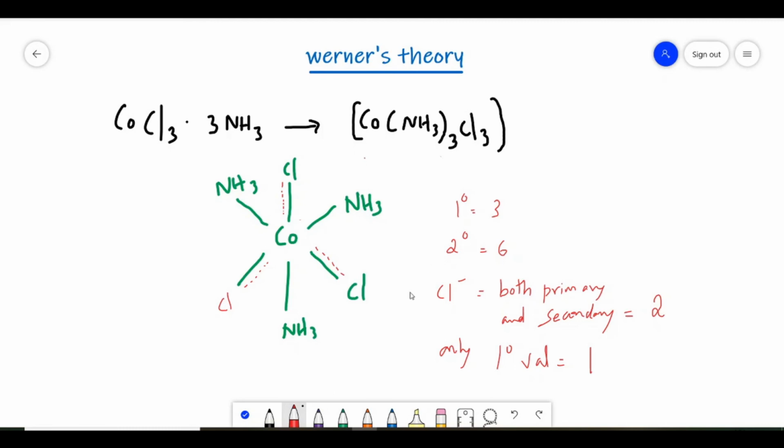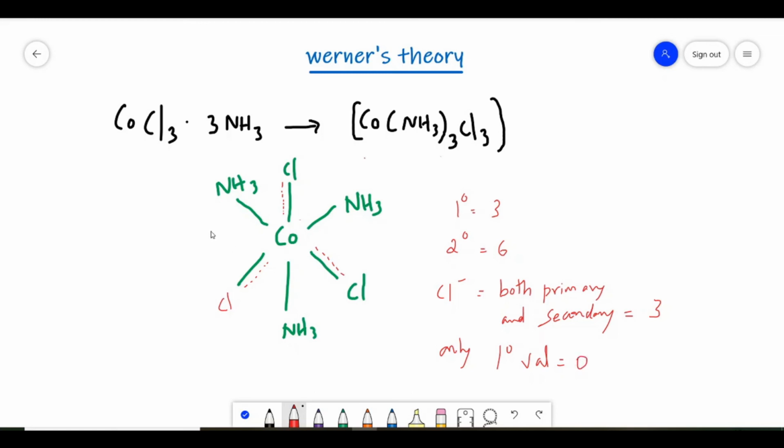Now if the question is asked how many primary valencies are there, it is 3, and how many secondary valencies are there, it is 6. But the total number of chlorines having both primary and secondary valencies is equal to 3. So this is the chlorine having both primary and secondary. So this is also the second one, this is the third one. So total 3. Only primary valencies are equal to 0.